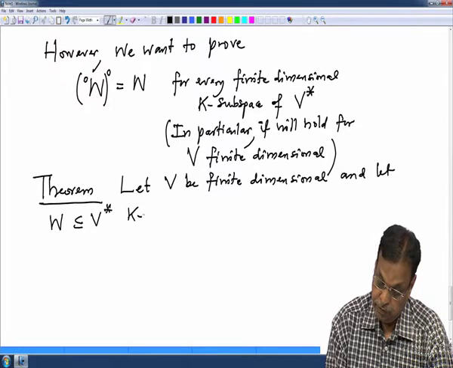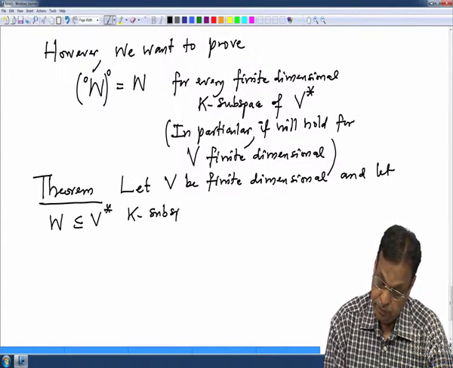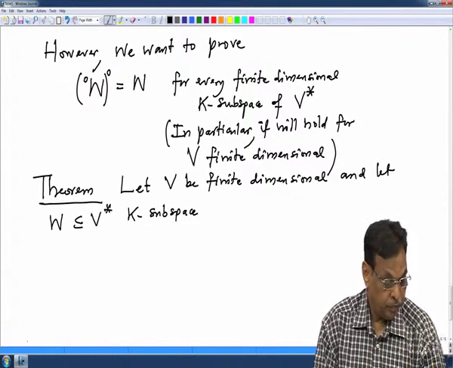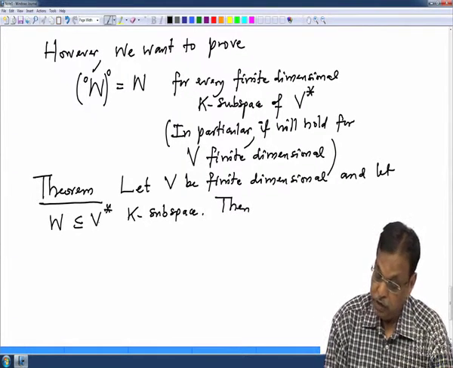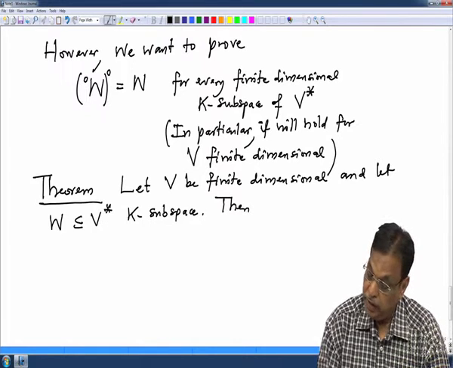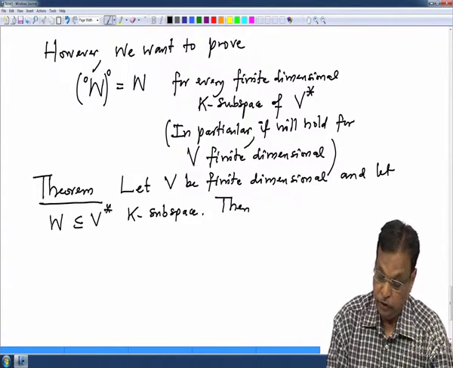Then V star is also finite dimensional, and then W is also finite dimensional.